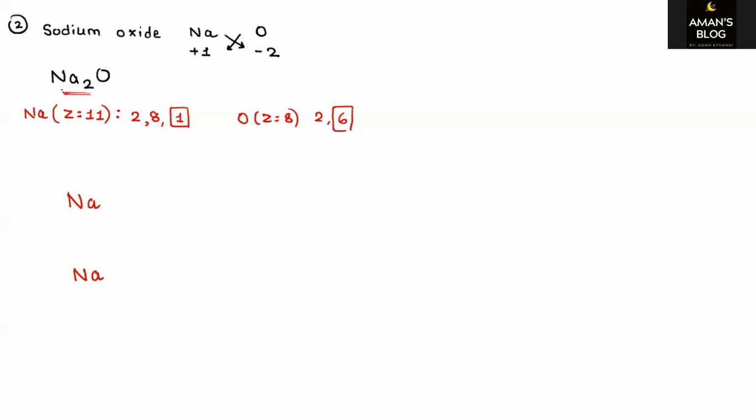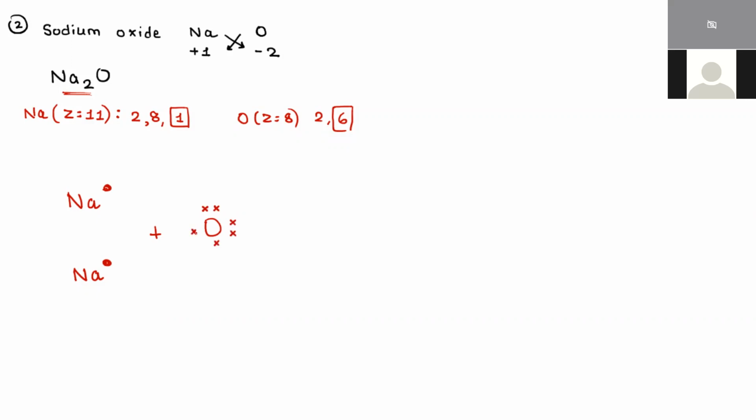Now each sodium atom has how many outer shell electrons? 1. Plus oxygen: how many outermost electrons for oxygen? 6. So 1, 2, 3, 4, 5, and 6.